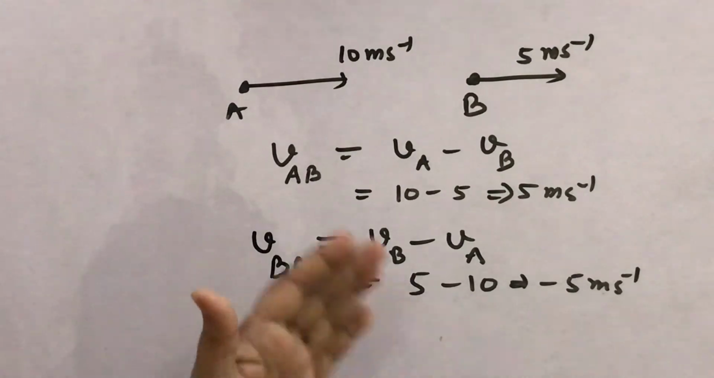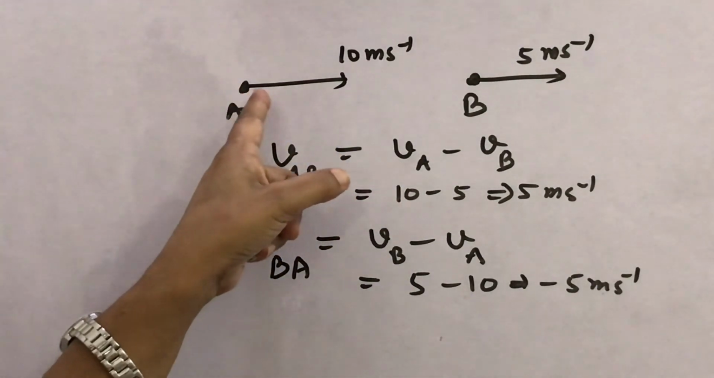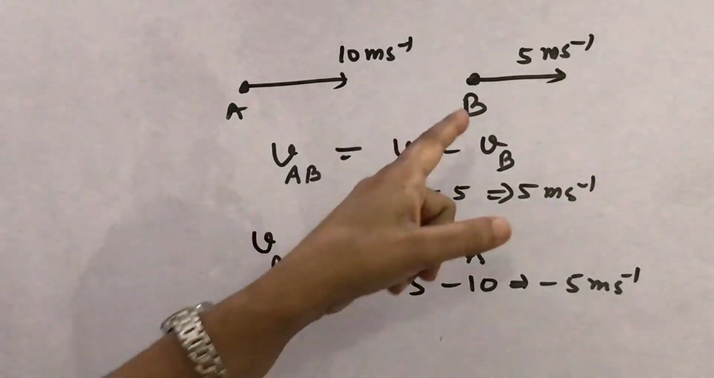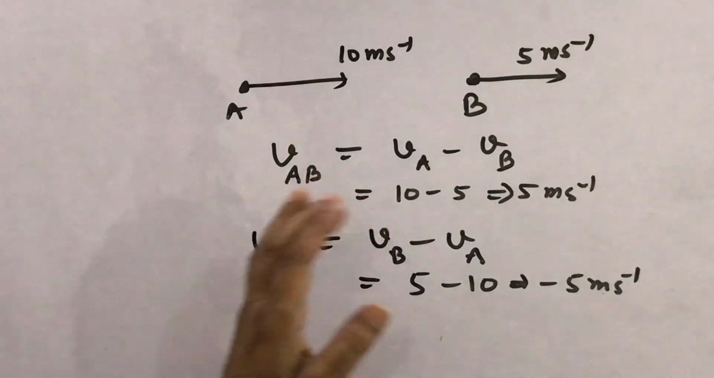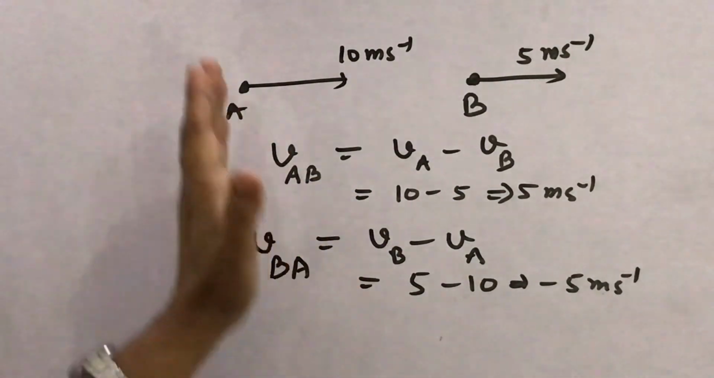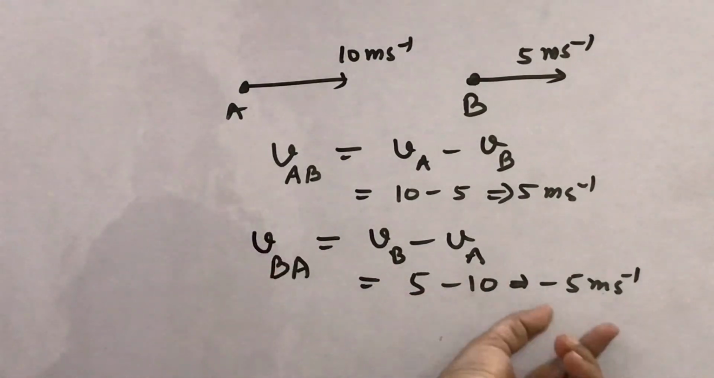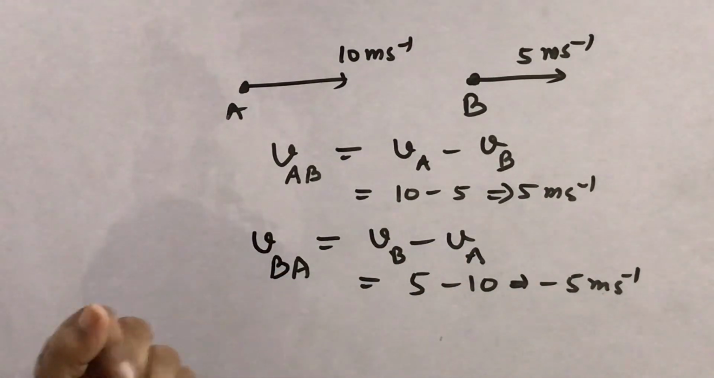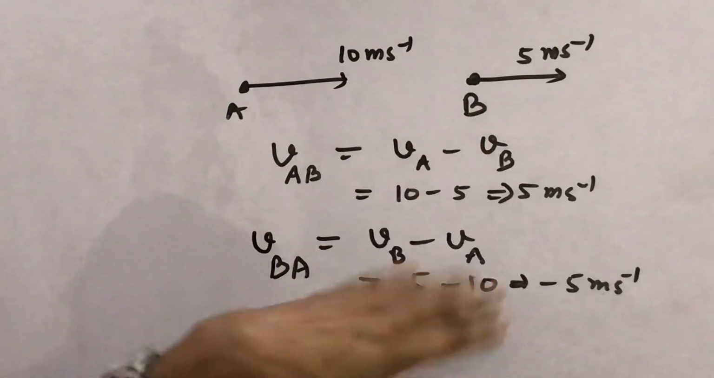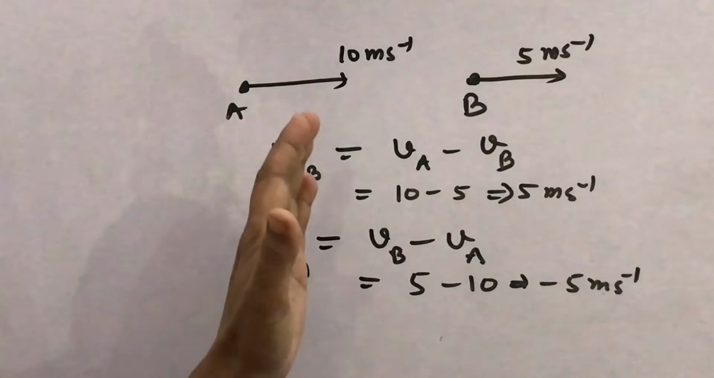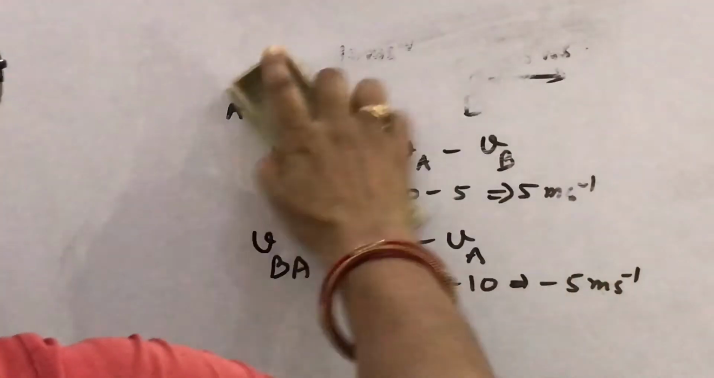Theoretically, how will you understand that? After 1 second, look, A moves 10 meter, and what about B? B moves only 5 meter. So in the frame of reference A, what is observed is that B is behind A by 5 meter. So in this way, the relative velocity concept with the frame of reference can be understood, and I will take some more examples, then it will be quite clear.